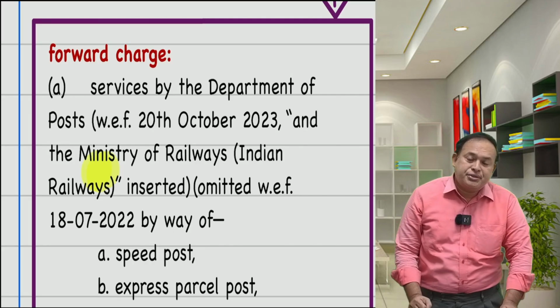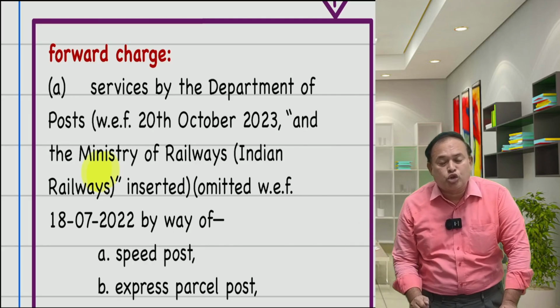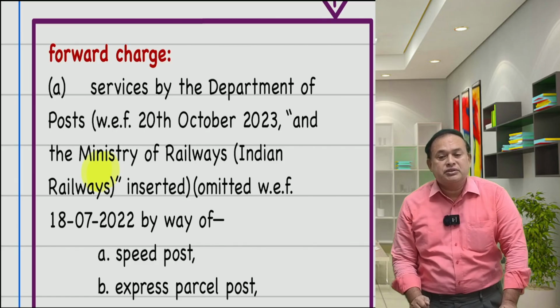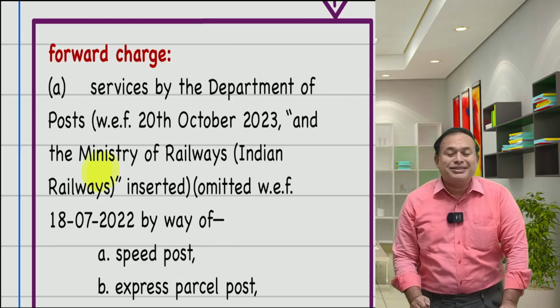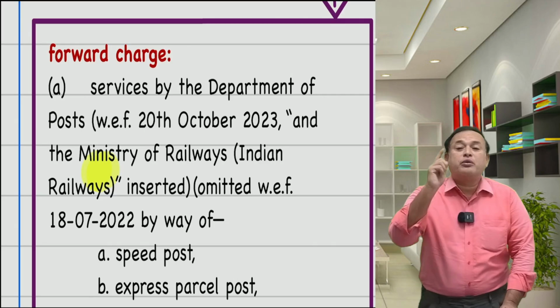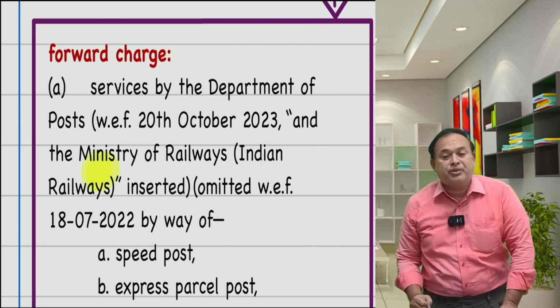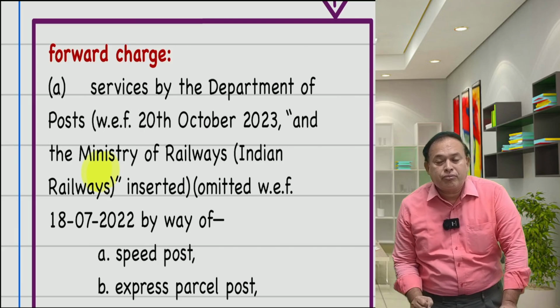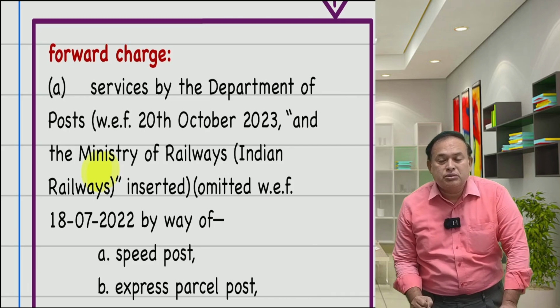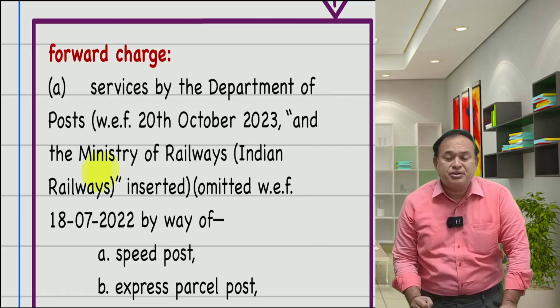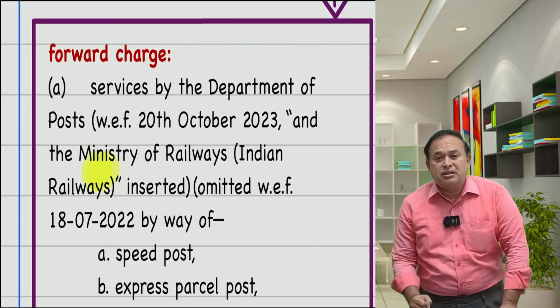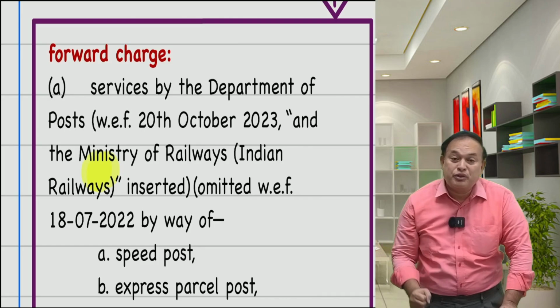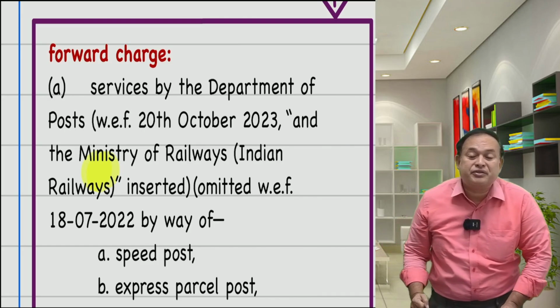Indian Railways is now added here from 20th October 2023 by way of amendment, so services provided by Indian Railways are by default forward charge, unless there is a specific exemption. Except these two central government departments, all remaining government or local authority services by default attract reverse charge if it is not a forward charge.